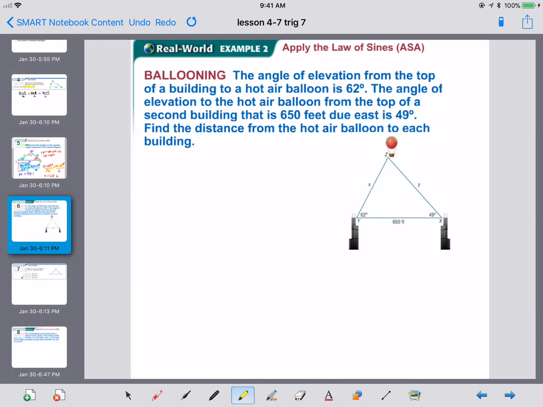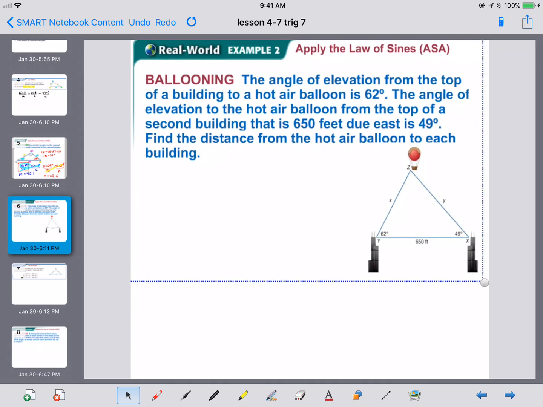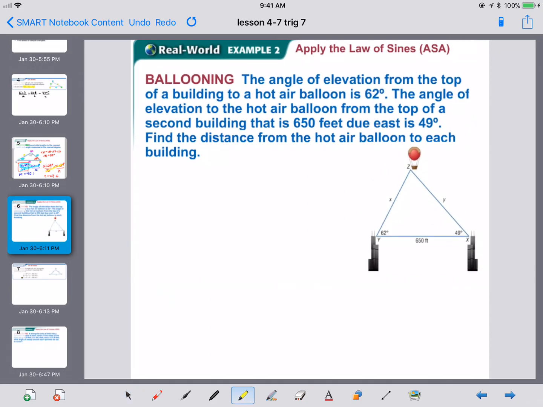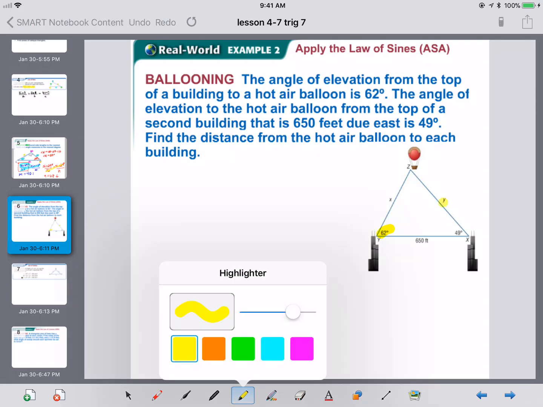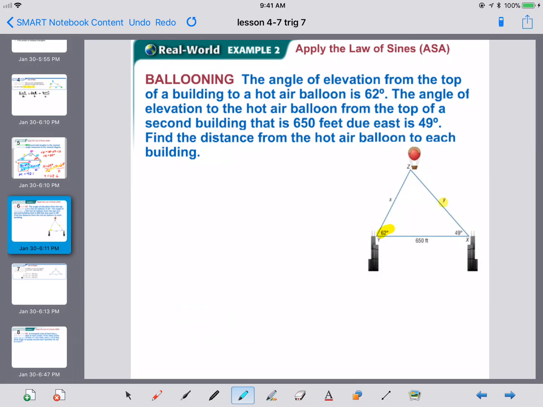When one person looks up, they look up and the balloon has an angle of elevation of 62 degrees above it. We're going to call that angle Y, so that would be side Y. And then another person in the opposite building looks up and their angle of elevation is 49, so it's going to be angle X across from X.